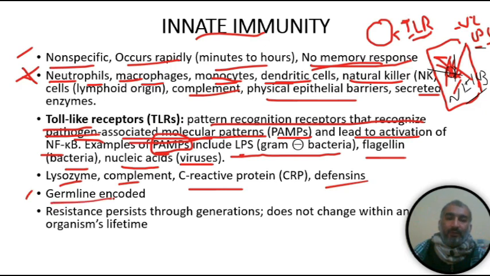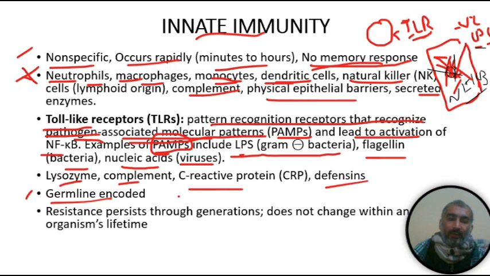And the next bullet is that this innate immunity is germline encoded. What is meant by germline encoded? Our body has a natural ability to produce these layers of innate immunity, these cells of the innate immunity, and these cells help to clear bacteria, viruses, and any pathogen which enters our body.